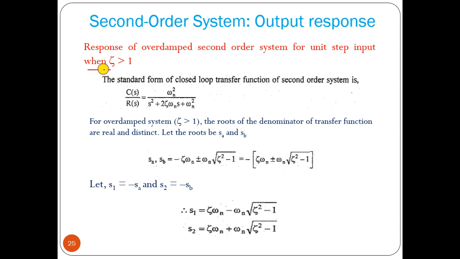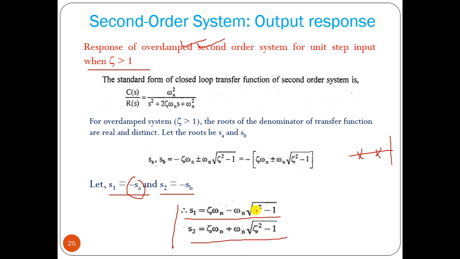Now say for zeta greater than 1, response is over damped. Now let us find out, if we put zeta greater than 1, what we will get? We will get two roots, right? Minus zeta omega n plus minus omega n root of zeta square minus 1. And if we assume S1 equal to minus SA, S2 equal to minus SB, because we have this minus term common, because poles are located on left half plane, so minus that term we are considering. So S1 equal to this, S2 equal to this we can write.